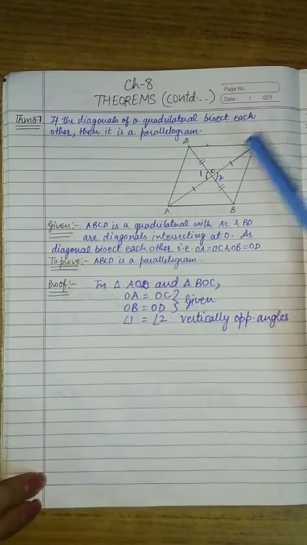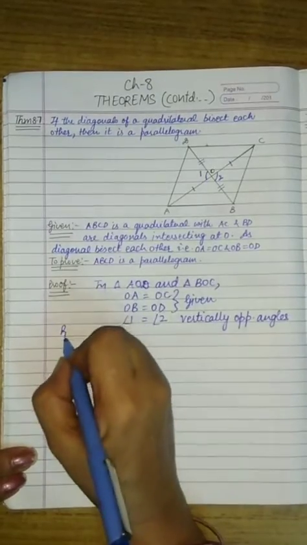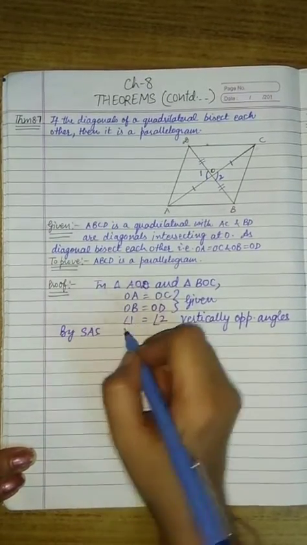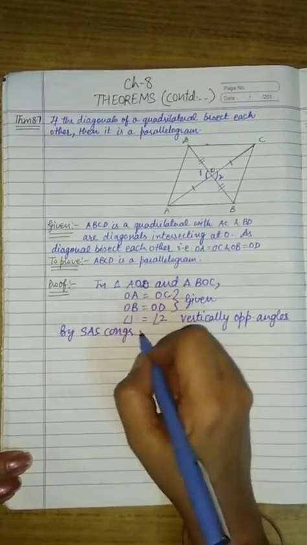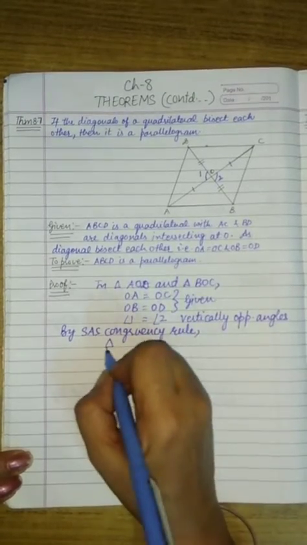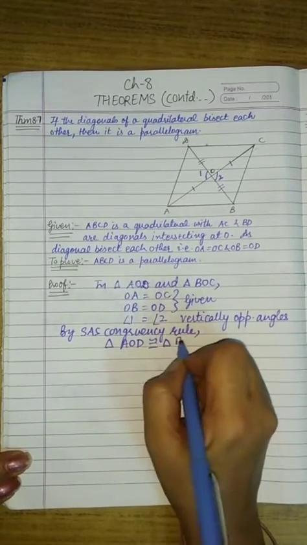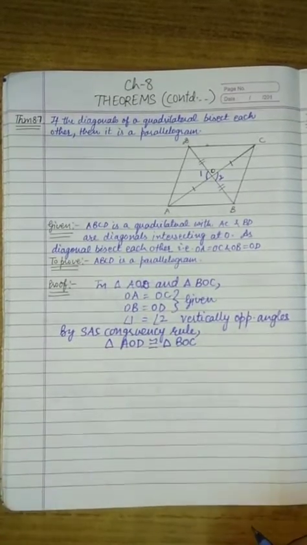So by side angle side, by SAS congruency rule, triangle AOD is congruent to triangle BOC.